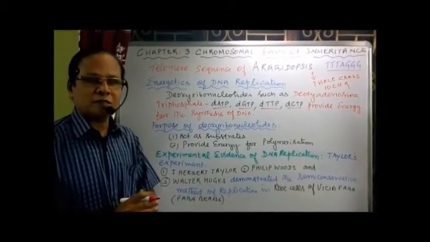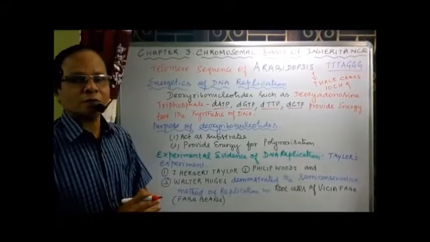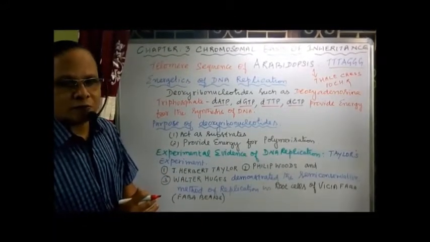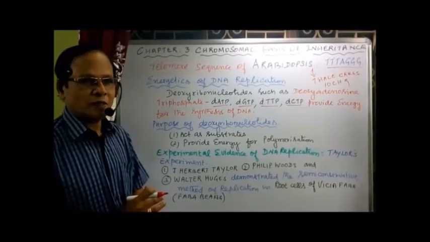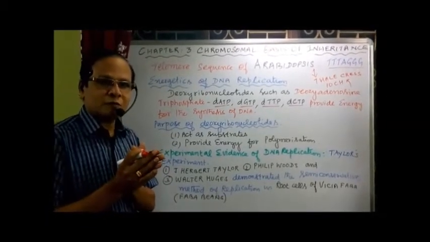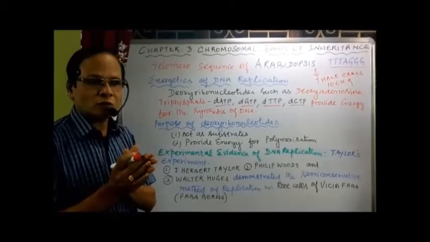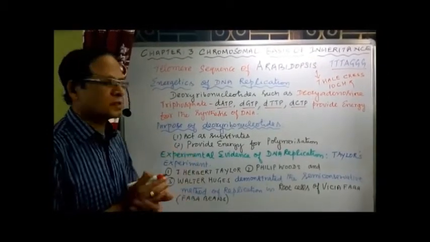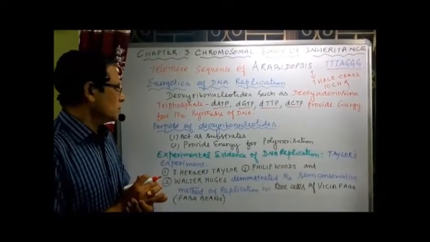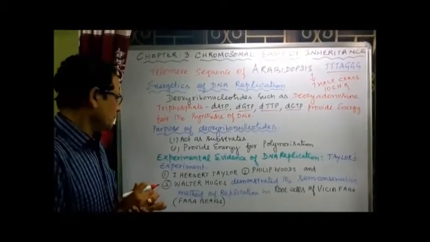Now we already studied the semi-conservative method of replication as proved experimentally by Meselson and Stahl. This semi-conservative method of replication was proposed by Watson and Crick, but experimentally proved by Matthew Meselson and Franklin Stahl. Okay, the Meselson and Stahl experiment.